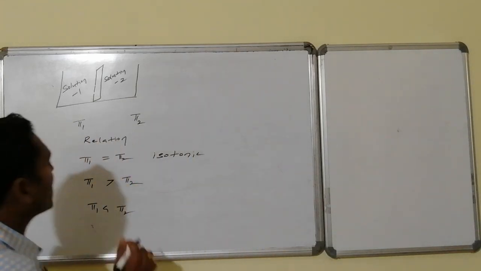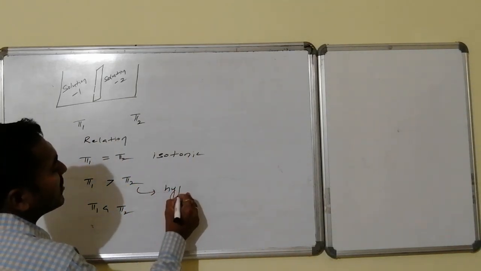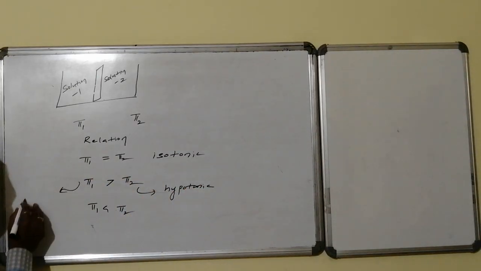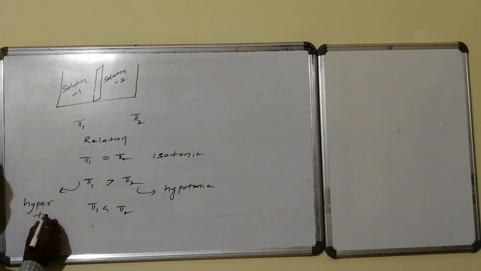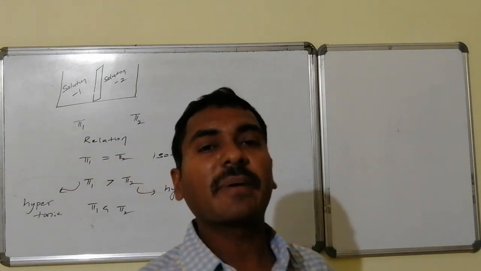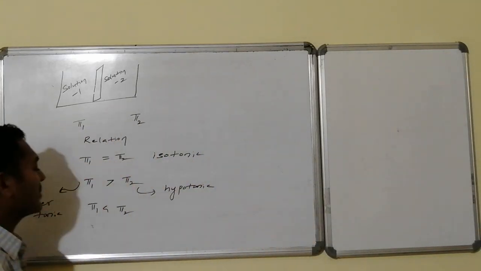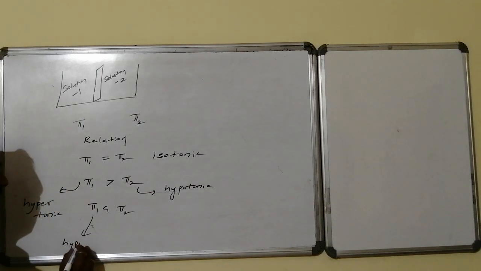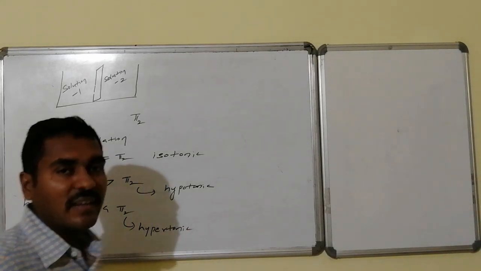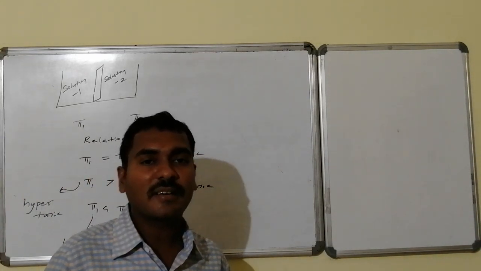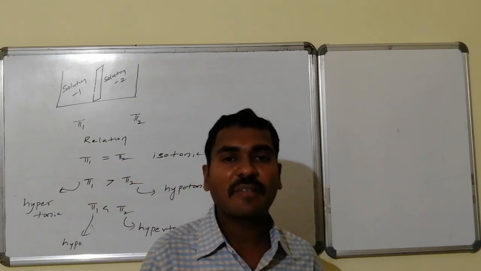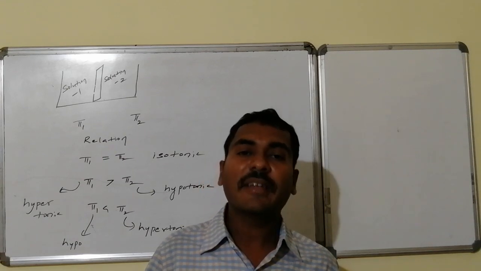Whichever has lower osmotic pressure is said to be the hypotonic solution. And whichever has higher osmotic pressure is said to be the hypertonic solution. Relatively, winner and loser: whichever is higher is said to be hyper, whichever is lower is said to be hypo. In this case, this becomes hypotonic and this becomes hypertonic. In this way, relative terms are used to indicate whether the osmotic pressure is lower or higher.